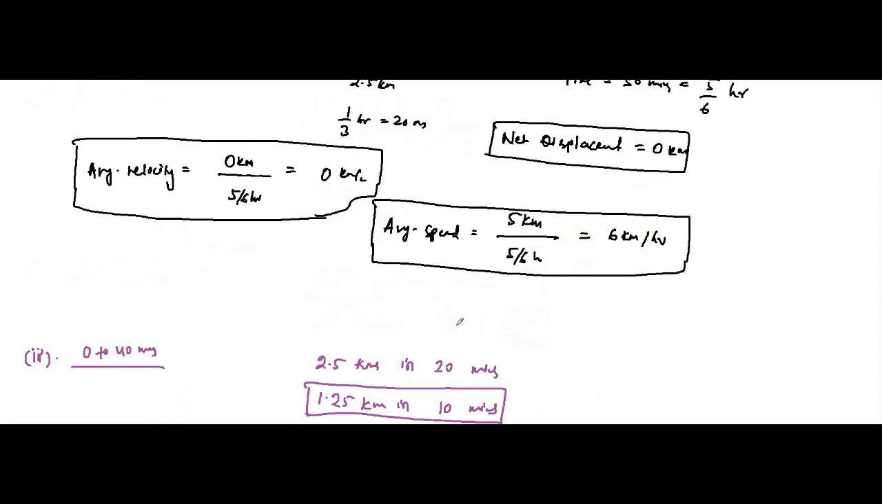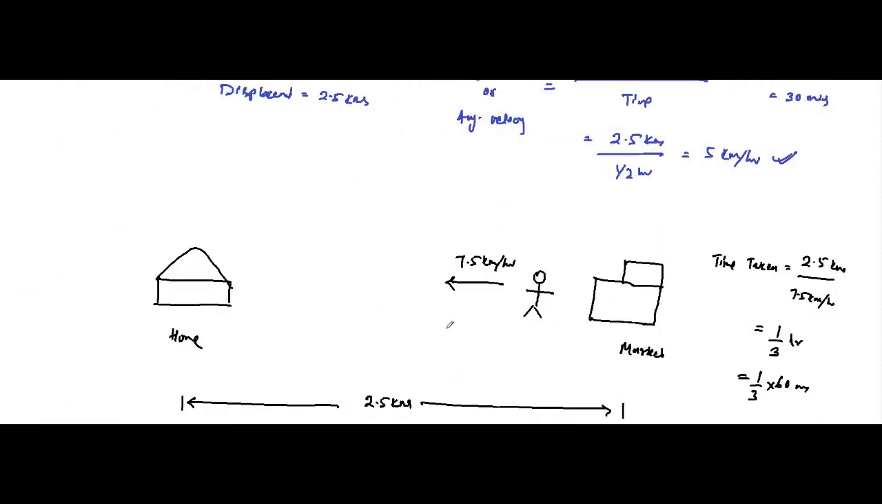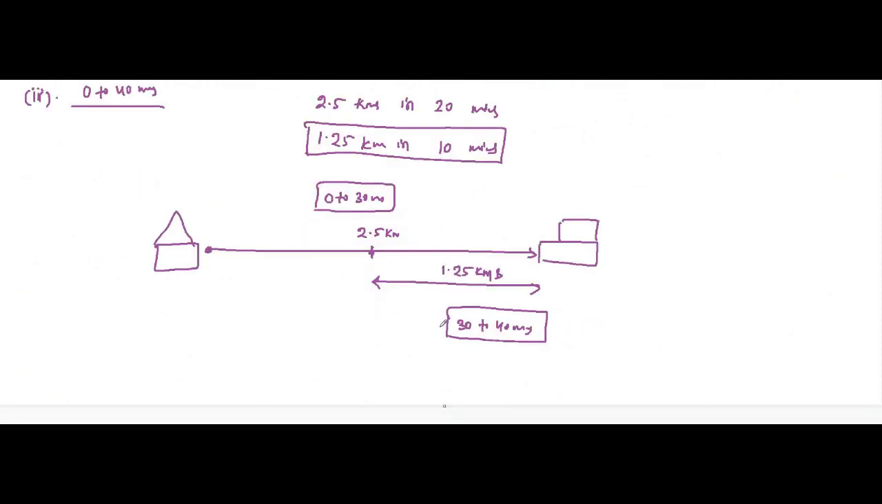Because we have been asked the interval 0 to 40 minutes phase, so he is midway. This is the initial position, this is the final position. So here the displacement in this case, 0 to 40 minutes phase, is 2.5 minus 1.25, which is 1.25 kilometers, because the man is midway.